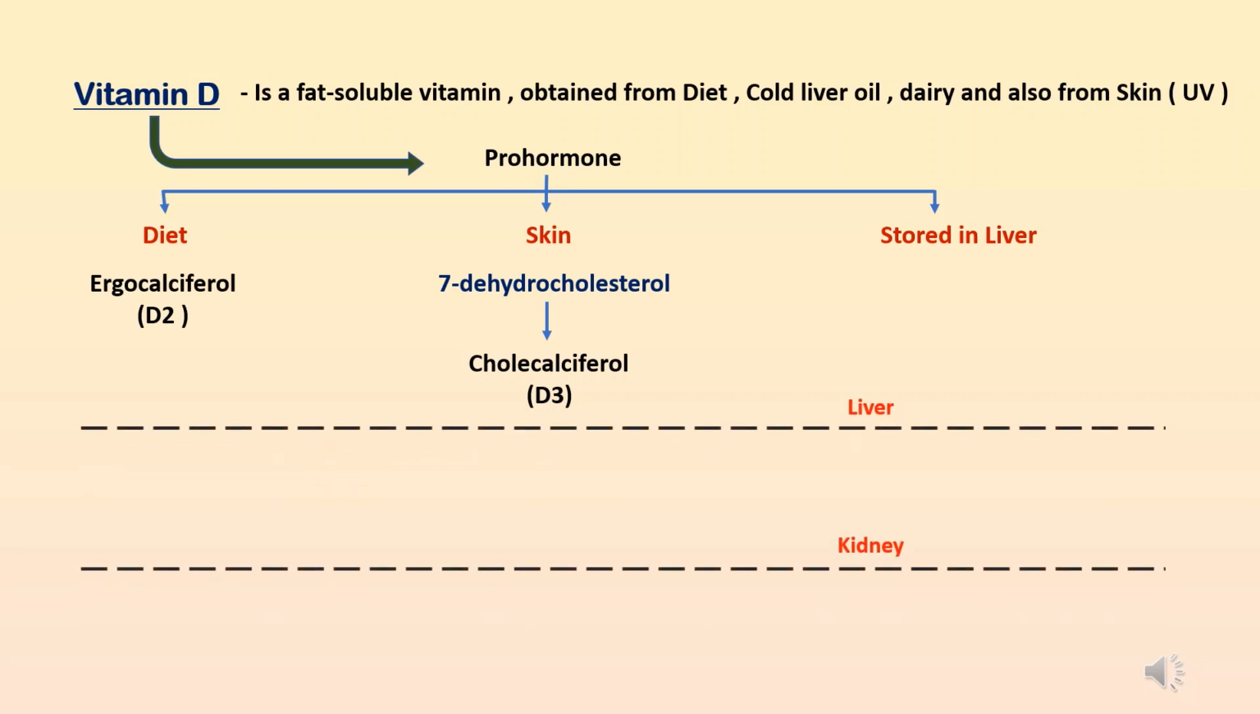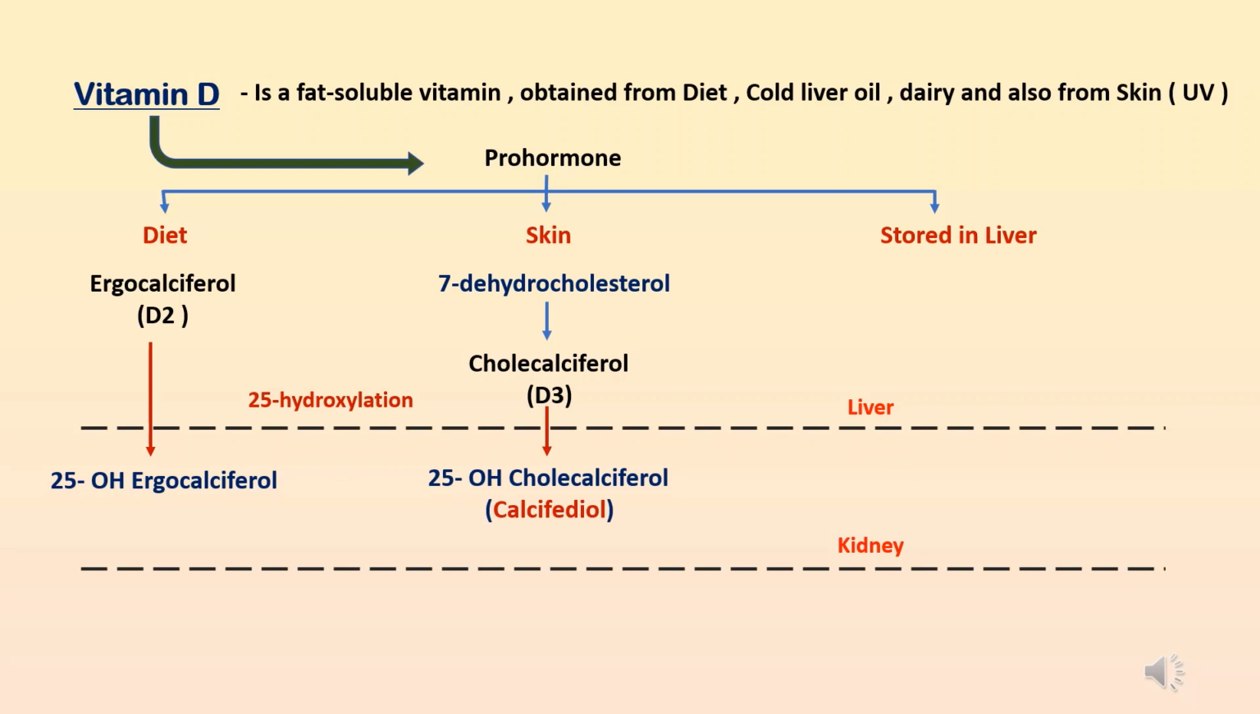The first hydroxylation takes place in the liver, that is at the 25 carbon, and is known as 25 hydroxylation. Ergocalciferol will be converted to 25 hydroxy-ergocalciferol, and cholecalciferol will be converted to 25 hydroxy cholecalciferol, which is also known as calcifediol.